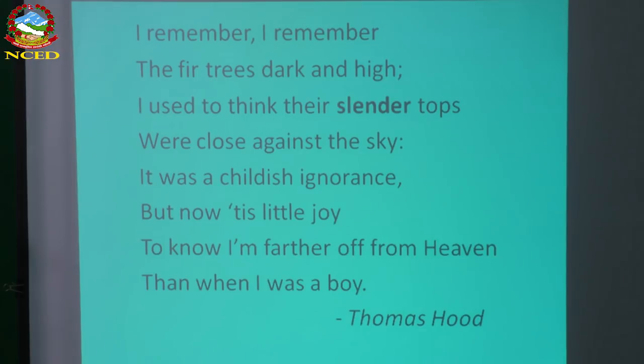But what it means really, in a real sense, is that he has got experience now. To know I am farther off from heaven than when I was a boy, this again describes the depression he has in older age. Depression in the sense he is not happy now. He used to be happy when he was young. He used to see the heaven, he used to feel the heaven, though it was just ignorance. But at least he used to feel that way. He used to feel that heaven was very close to the treetops, and he enjoyed it.